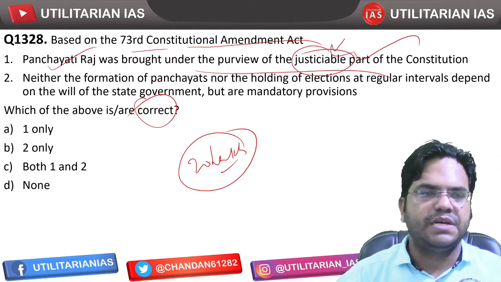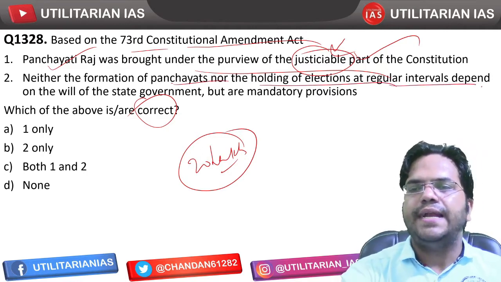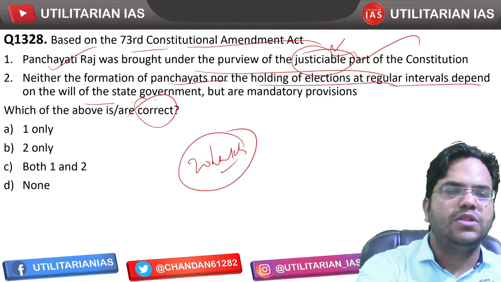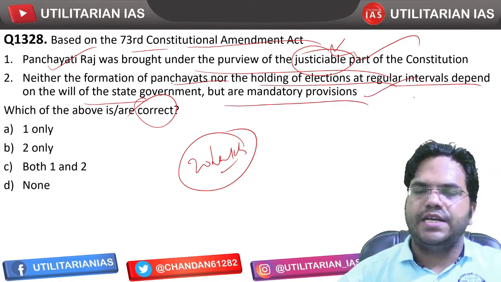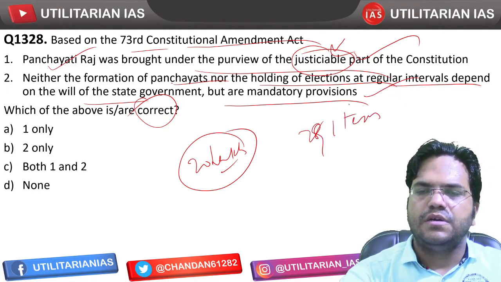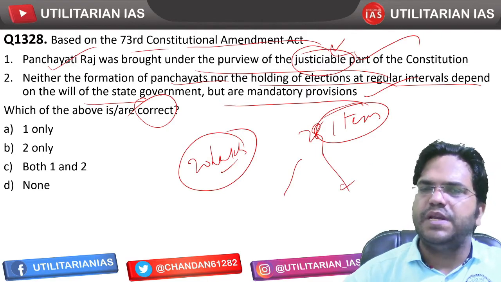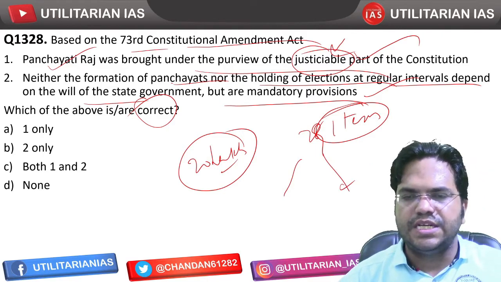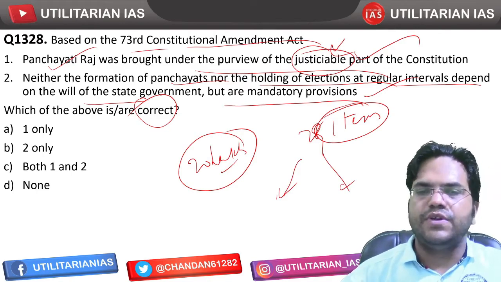So the first statement says neither the formation of panchayat nor holding of election at regular interval depends on the will of the state, but that is mandatory. So that's correct, right? Out of 29 items, there are certain things that have been left for the states to decide, but there are certain mandatory provisions which states will not be deciding.